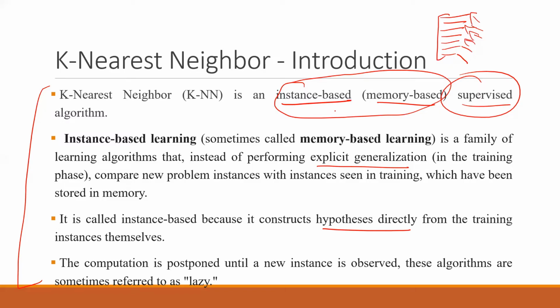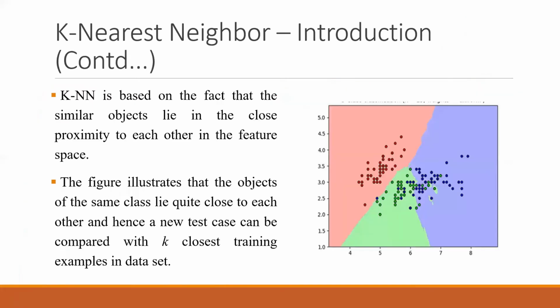The full data set will be required at every point of time while doing the predictions. The last point says the computation is postponed until a new instance is observed. These algorithms are sometimes referred to as lazy. So your computation will be very slow until the new instance is observed. Whenever a new row comes up, only then it works. And it means that something similar has to be there, then only the decision can be made. So let's look into this.